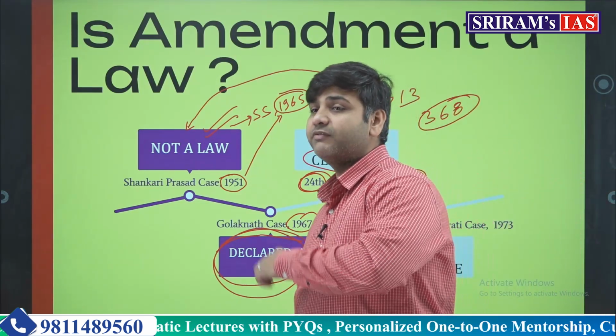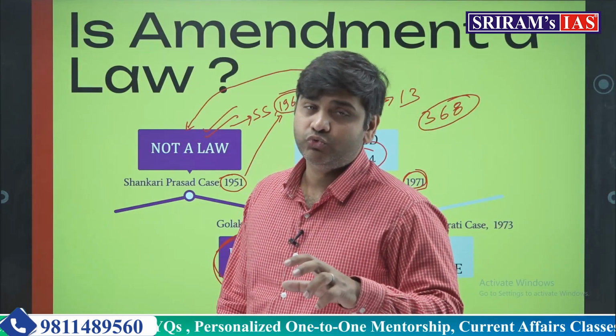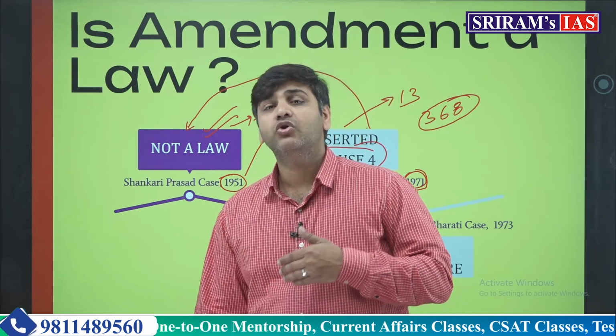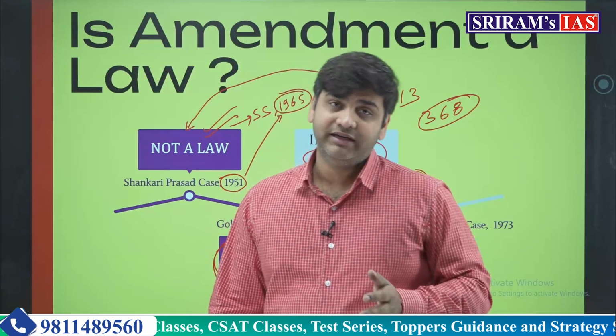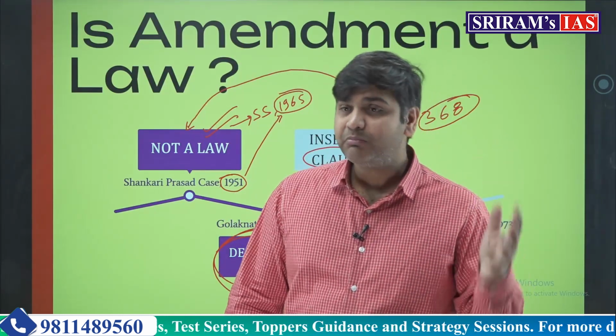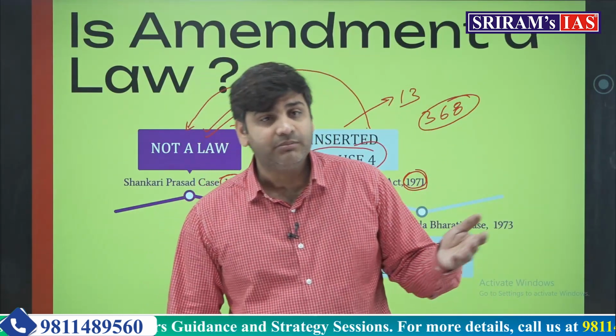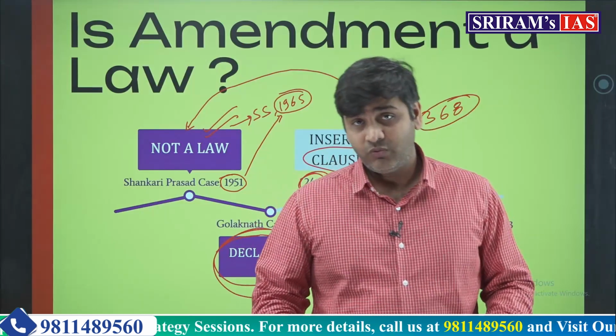It has given back the power to the Parliament to amend the Constitution as it wants without thinking much about the fundamental rights. While making a policy, if some of the fundamental rights are abridged, it's okay. Why?